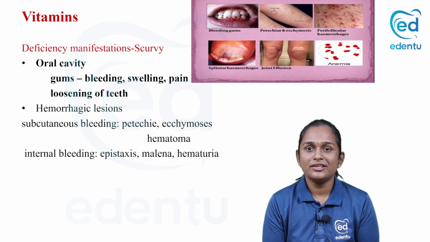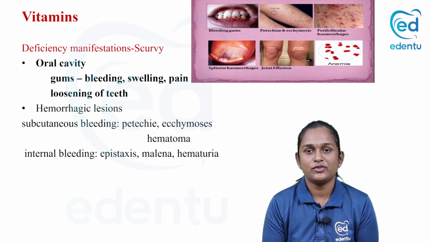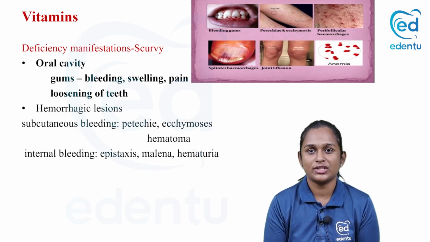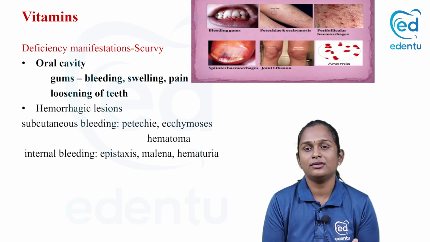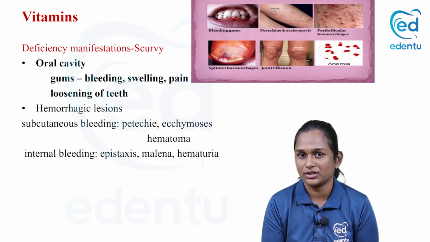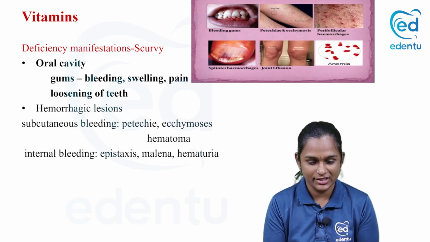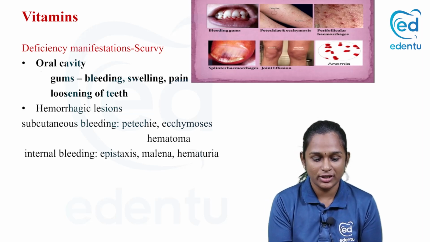Okay, so what are the deficiency manifestations of vitamin C? We all know, right? Yes, scurvy. Vitamin C deficiency manifestation is called scurvy. What happens? It has a main role in the formation and maturation of collagen. If that does not happen properly, what happens? Bleeding. Yes. So we'll start from the oral cavity.